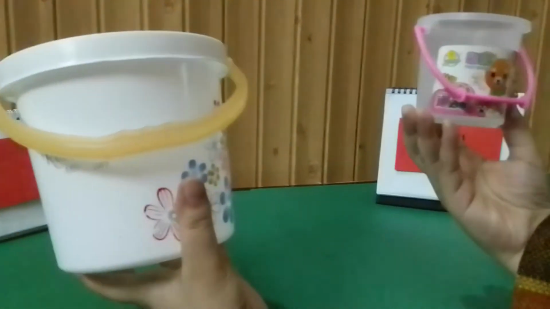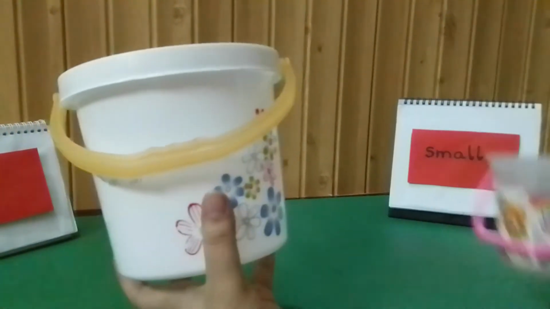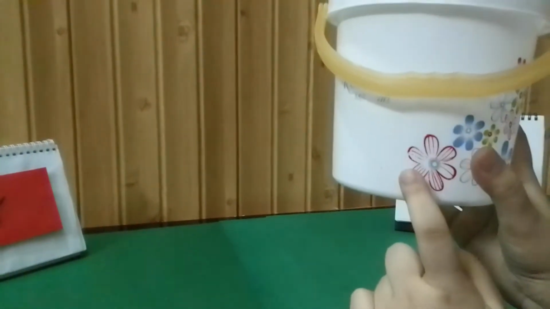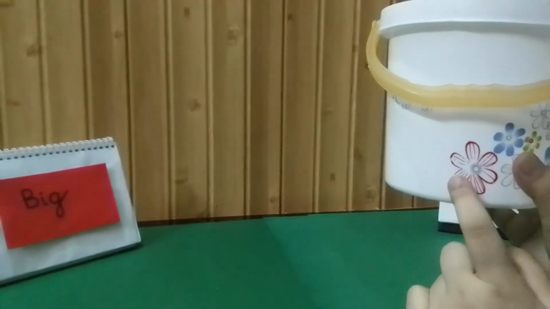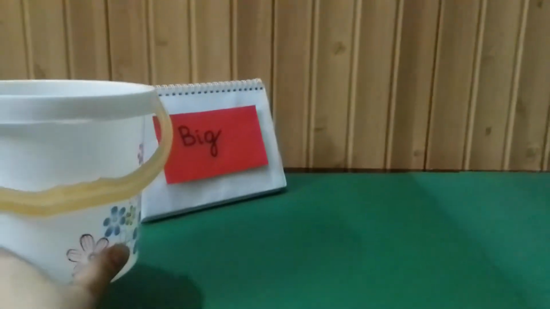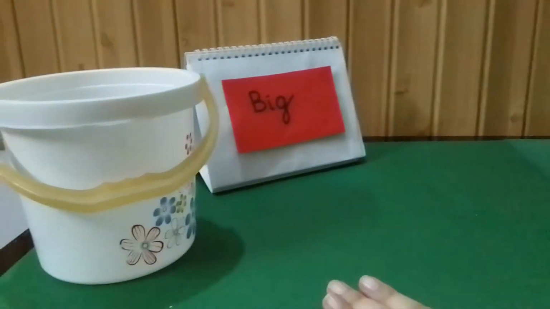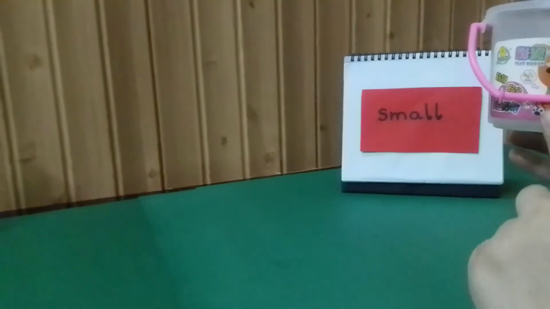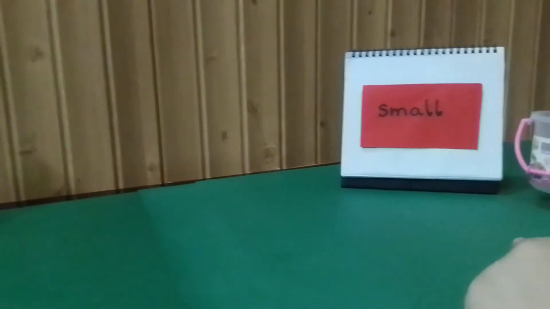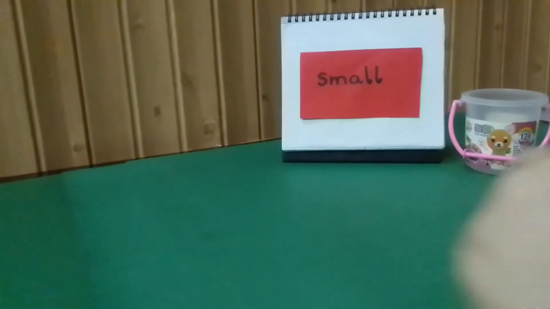Now see. Children, I have two buckets. Oh yes, look at these cute buckets. And tell me, is this big bucket or small bucket? Yes, say loudly. Yes, this is a big bucket. And I'm putting here on the big side. And this is a small bucket. Yes, this is a small bucket. And I will place it here.